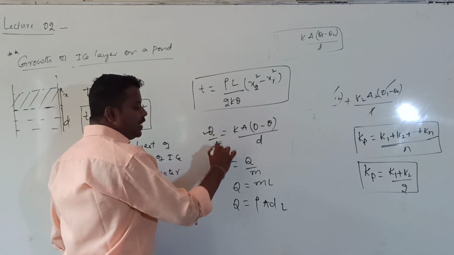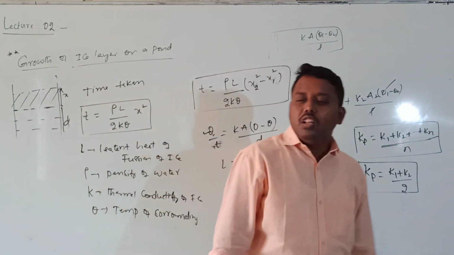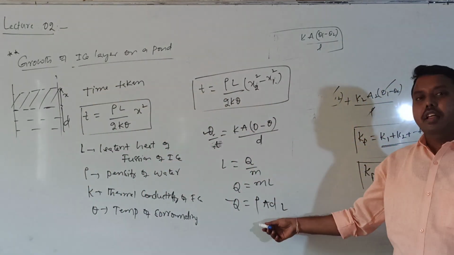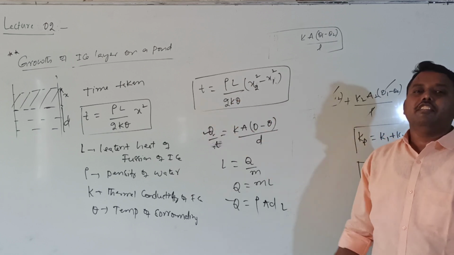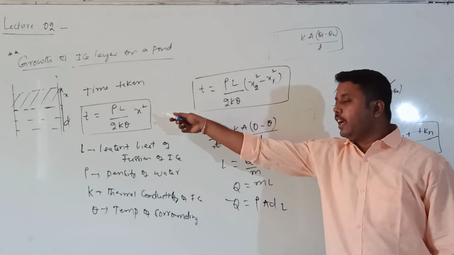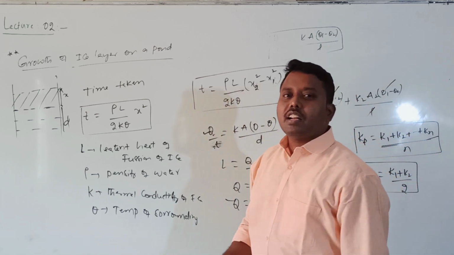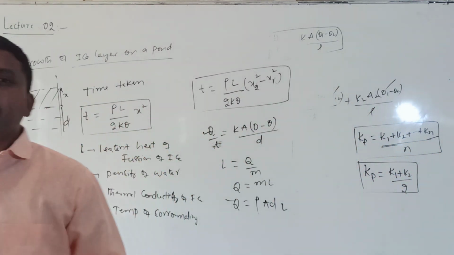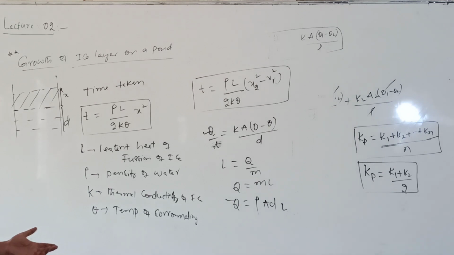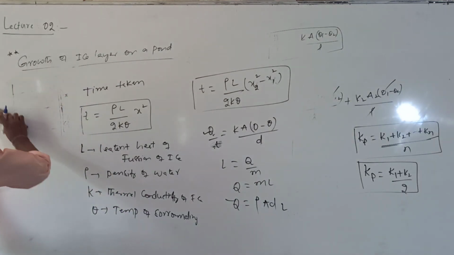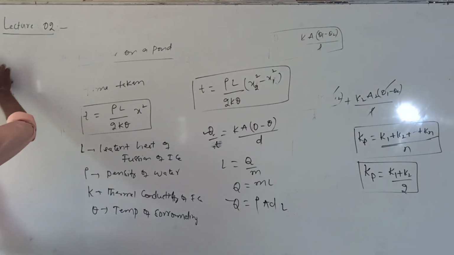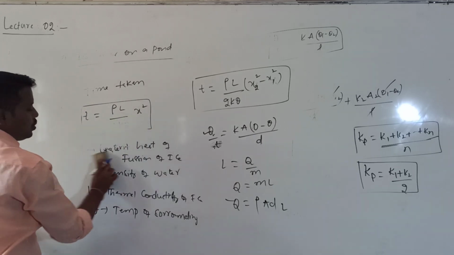We will equate these both. Derivation is not necessary. By equating them, we can calculate the formula for T, the time taken. So this is the expression for the time taken to increase the thickness from x1 to x2.